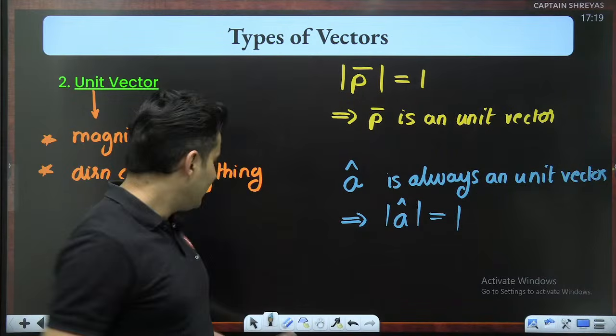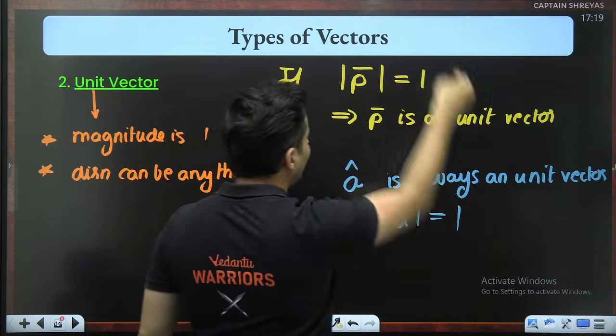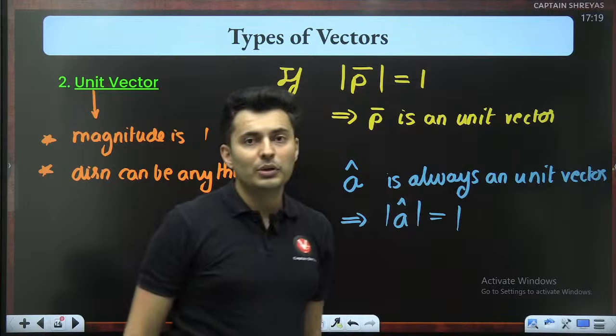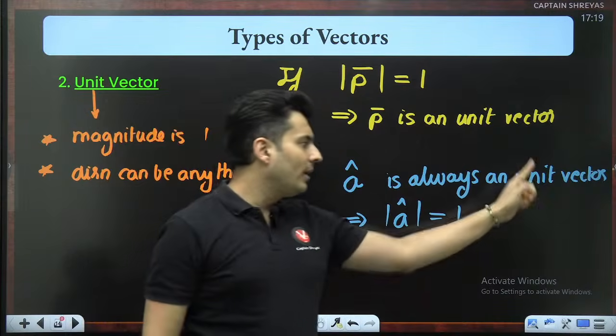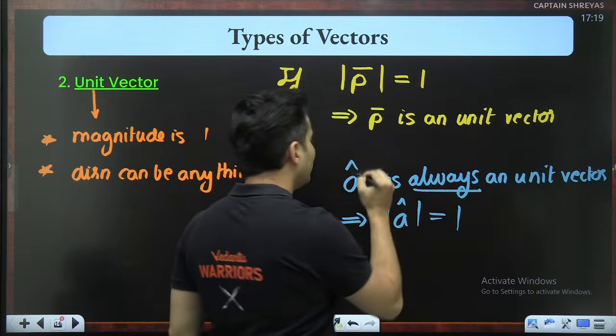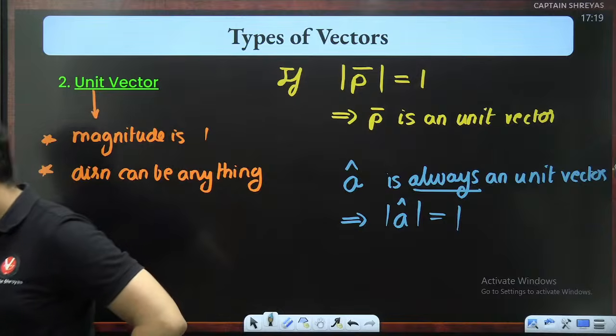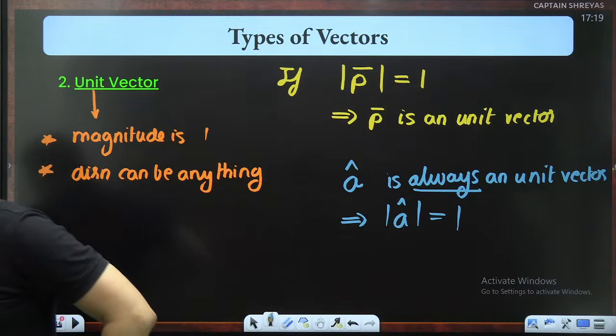Only when P's magnitude is 1 is it a unit vector. But here it is always going to be a unit vector if you put that cap symbol or the hat symbol. Any word that you want, you can use.